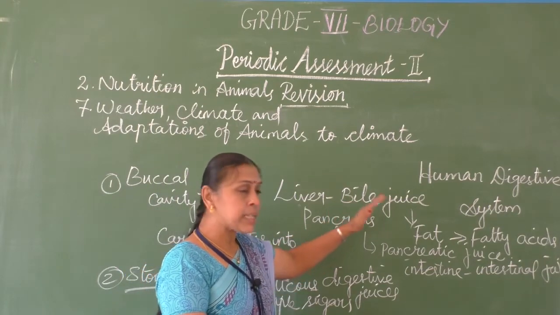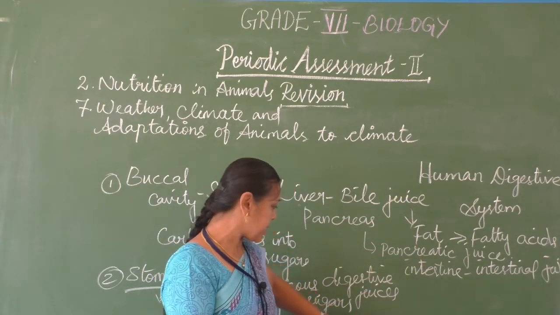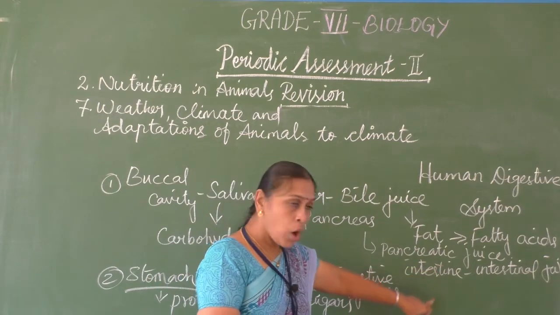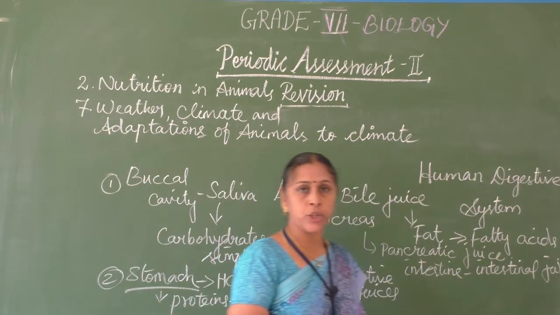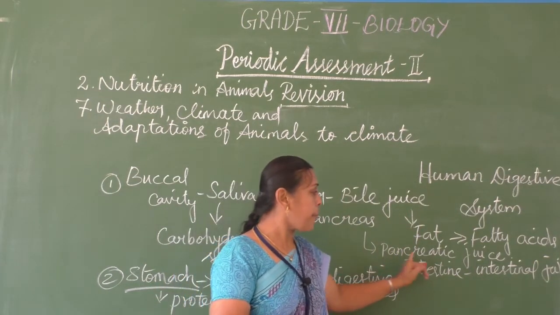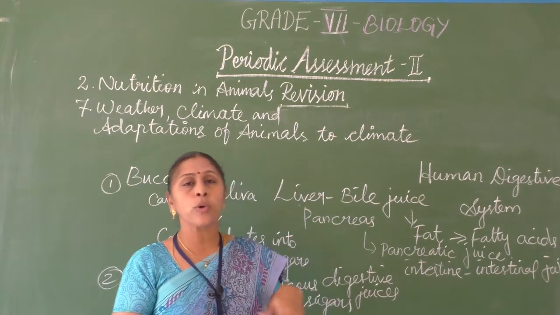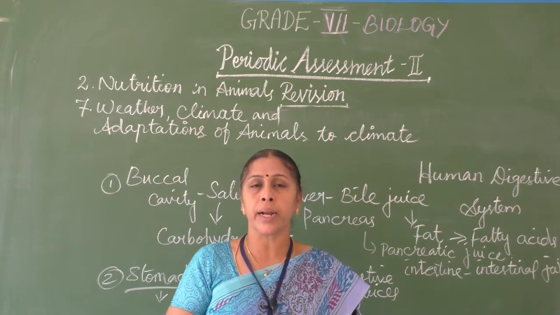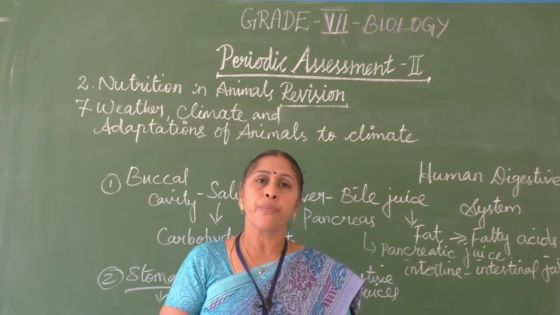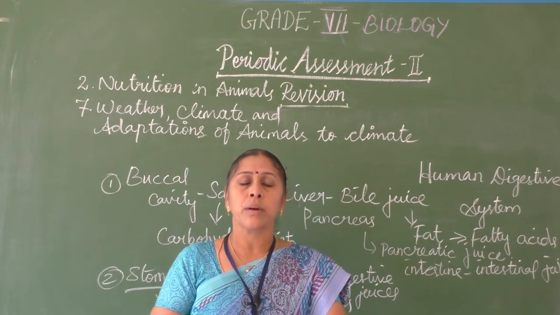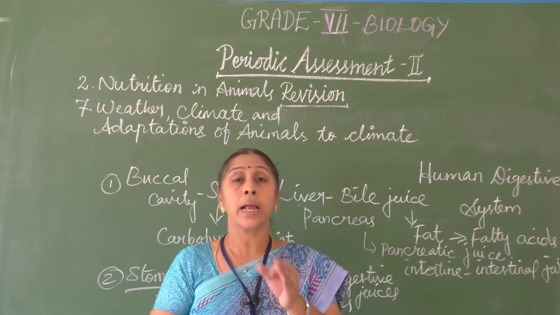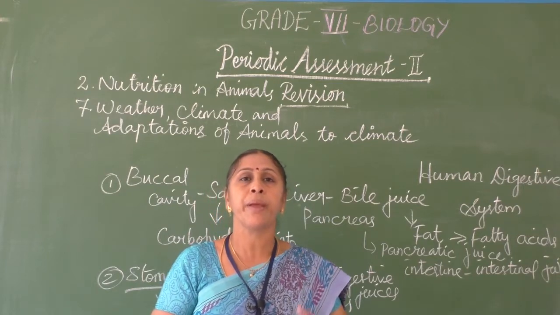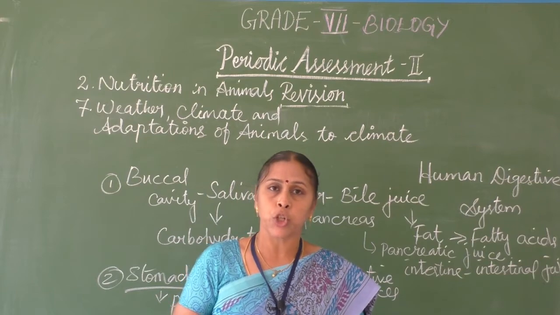So all these are discharged into the small intestine, and that small intestine secretes the intestinal juice. The pancreas secretes the pancreatic juice. All those help in the digestion of the remaining part of the nutrient content, that is proteins and carbohydrates and fats, everything will be broken down into simple sugars.